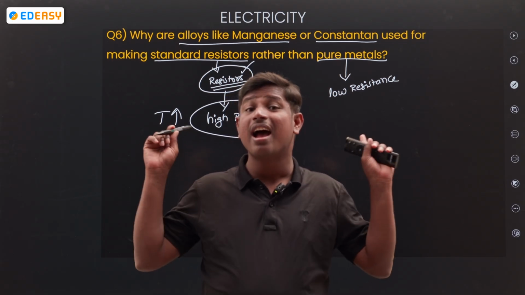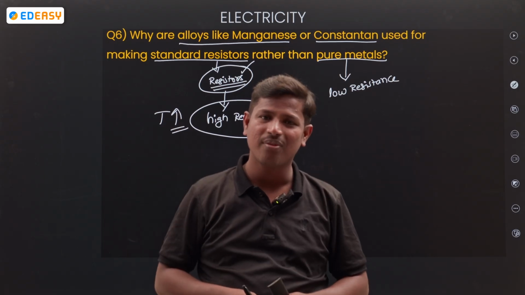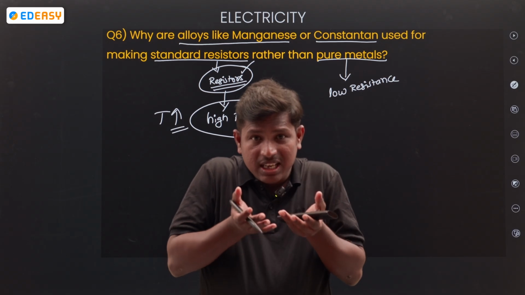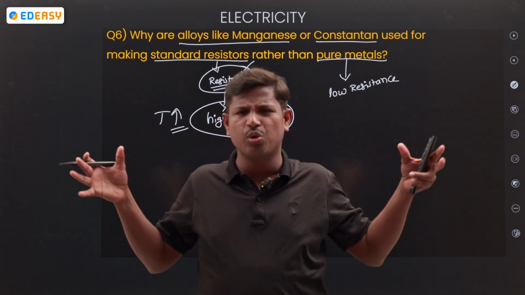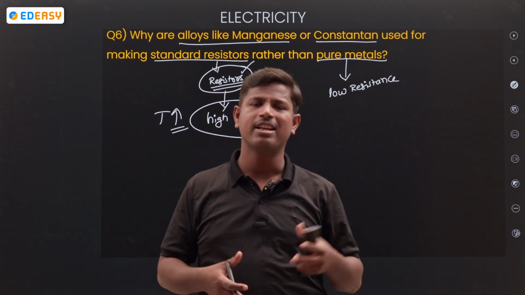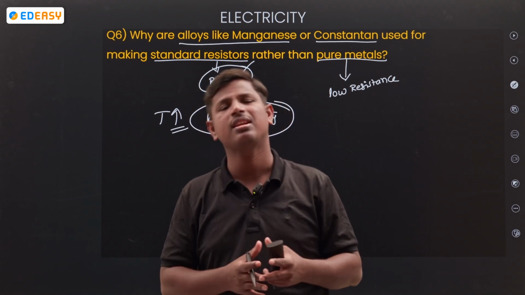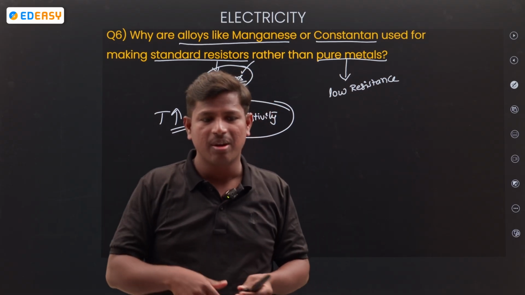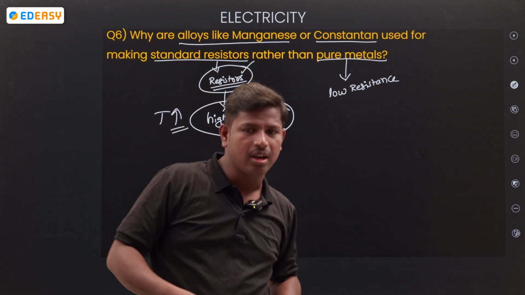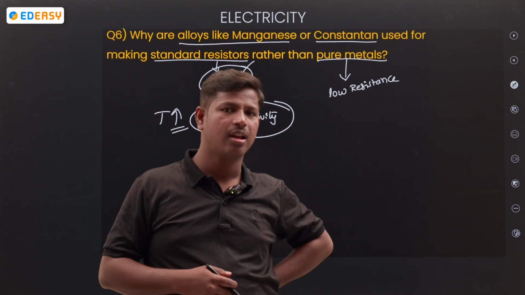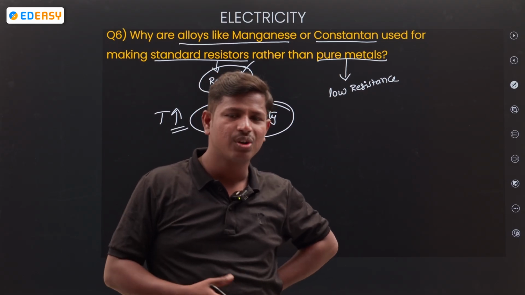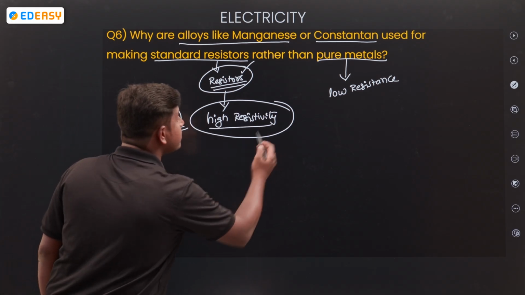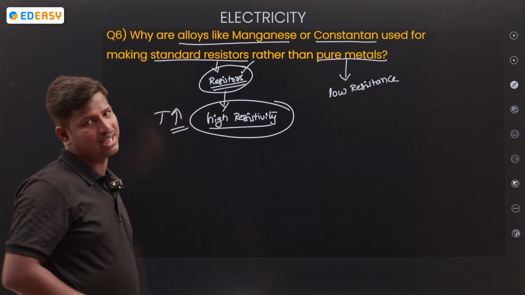Because of the alloy. It has high resistivity, so the maximum number of collisions takes place and the temperature increases more. If there is no production of heat in an iron box, what is the use of buying it? No use. So the reason is high resistivity compared to the metals.